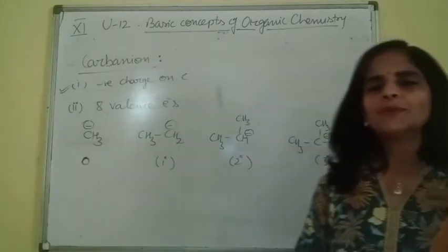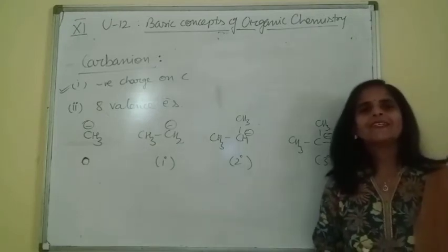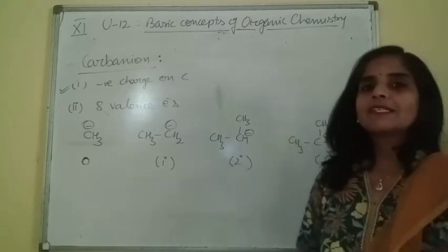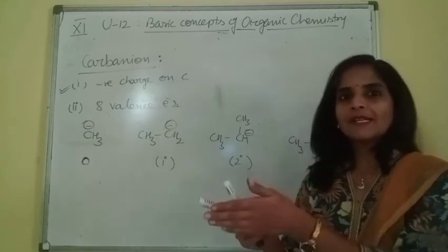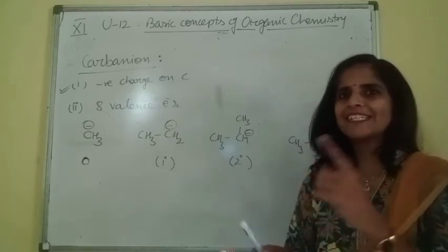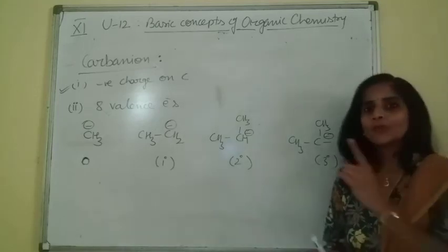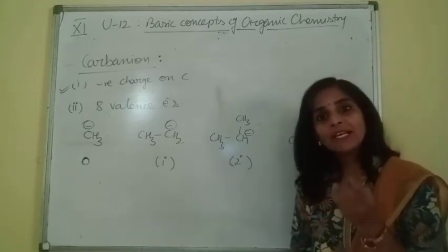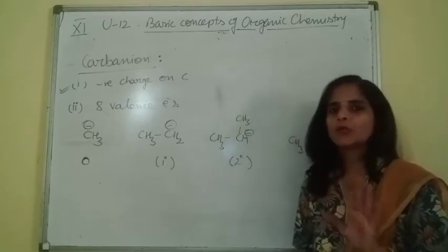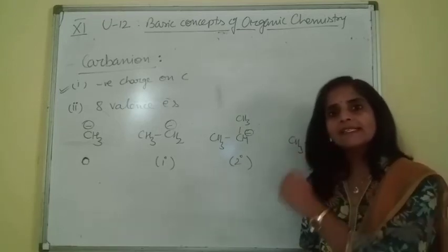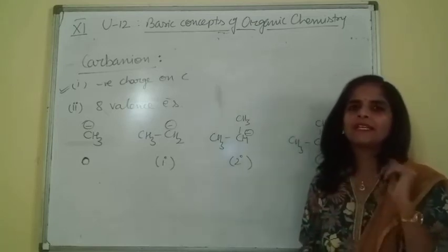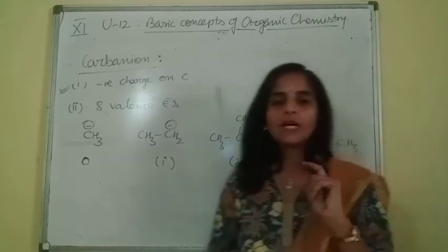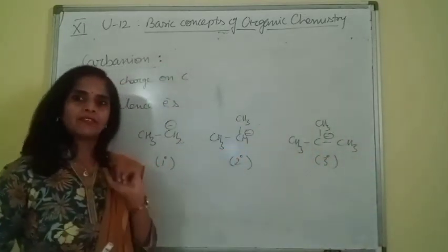Now if I ask you which concept we should use to explain its stability, beta, don't use hyperconjugation here because it doesn't satisfy the condition for hyperconjugation. Remember the condition, or just check the video again, I will tell you. So no conjugation is present. Similarly, no vacant p orbital is there. So hyperconjugation is not possible here. So in this case, we will be using only and only inductive effect to explain its stability.